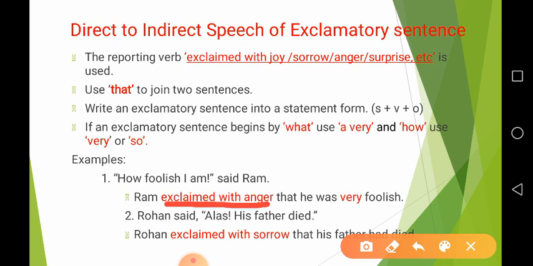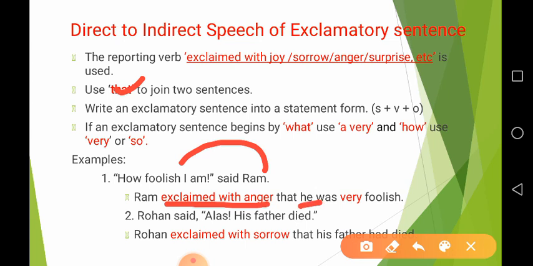So here our reporting verb is Ram exclaimed with anger, because the sentence expressed the emotion of anger. So the answer is like Ram exclaimed with anger that, we use that to connect two sentences, and then we write a further statement in assertive form. So how foolish I am means Ram said to himself. So Ram, I turns into he, as Ram is the third person.